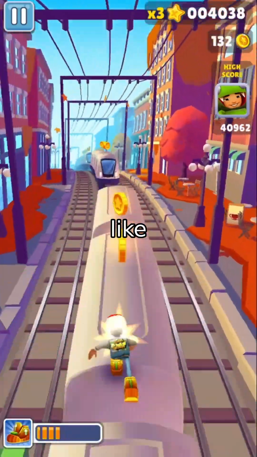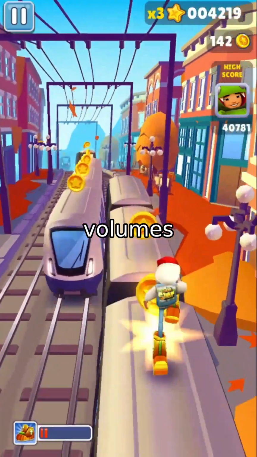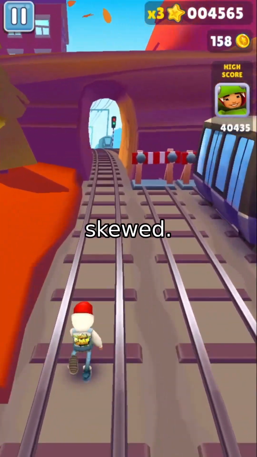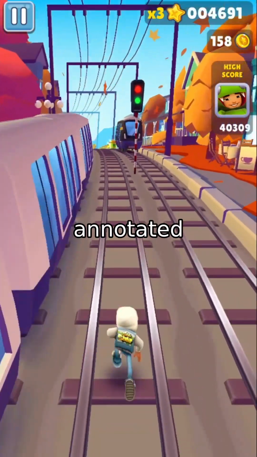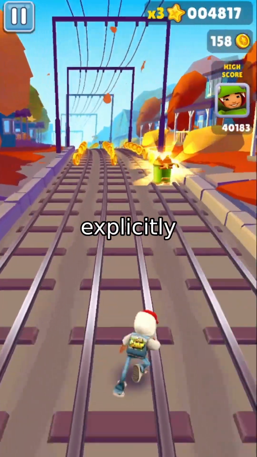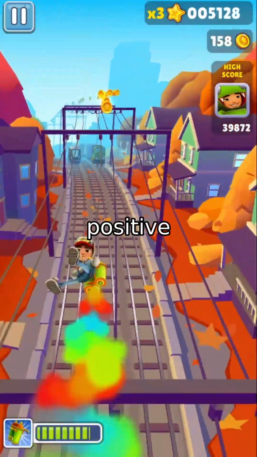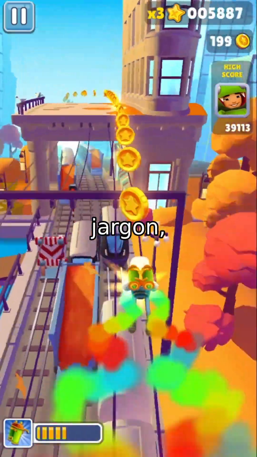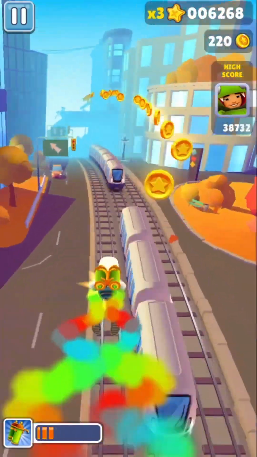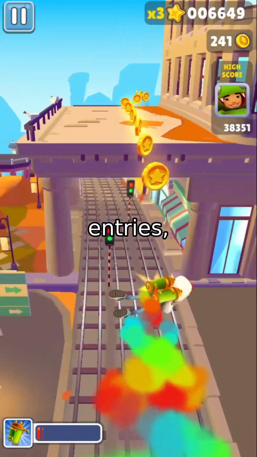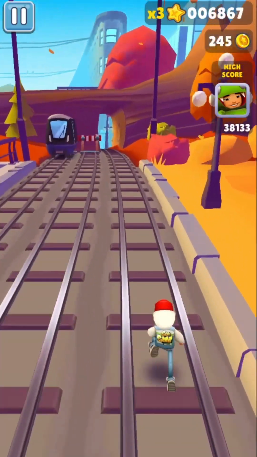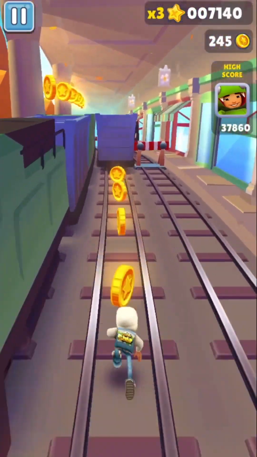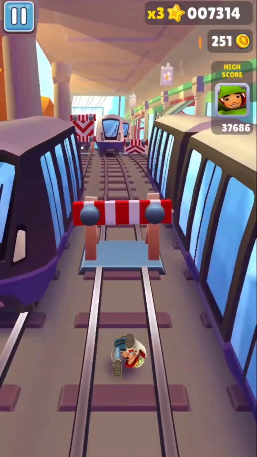Public procurement platforms like Ecuador's SOCE collect massive volumes of pre-contractual comments from suppliers and citizens. The signal is there, but it's heavily skewed. Out of roughly 5,000 annotated comments, only 143 are explicitly accusatory. That's a 3% positive rate. The data is also noisy. Misspellings, colloquialisms, administrative jargon, and repetitive phrasing are common. Cleaning it means removing sub-10-character entries, filtering out pure stopword sequences, deduplicating, and retaining only the text and binary labels. The result is a structured but brutally imbalanced dataset that demands careful architectural choices.